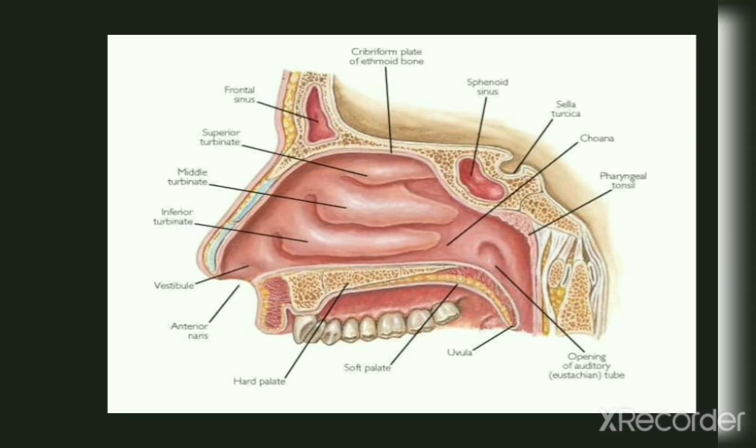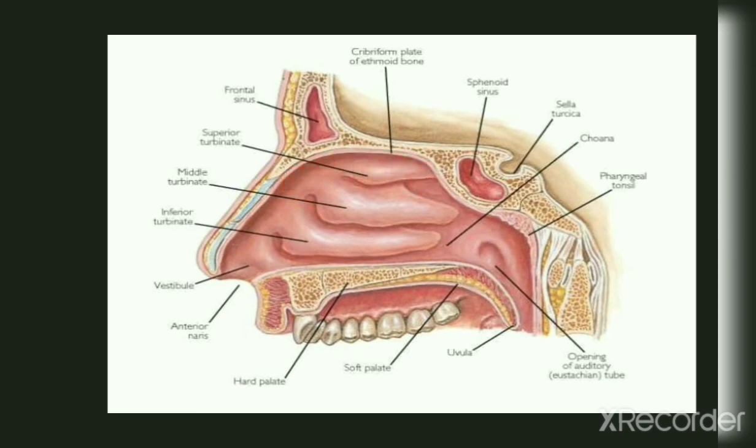Among these, the ethmoid bone is most important because, firstly, it makes the greatest portion of the nasal skeletal framework by forming the roof and wall of the nasal cavities.